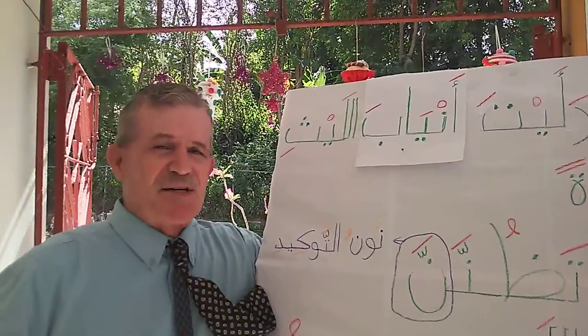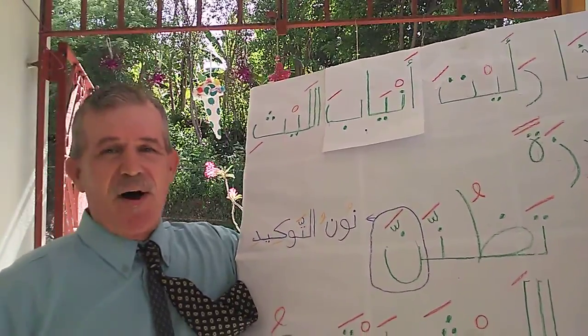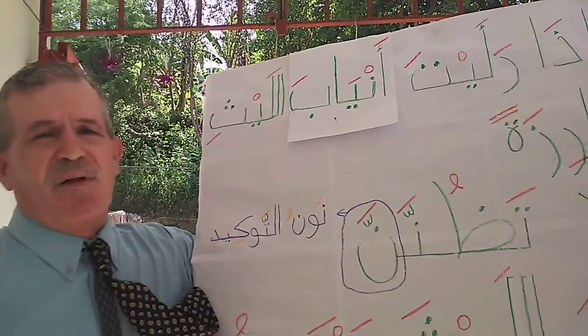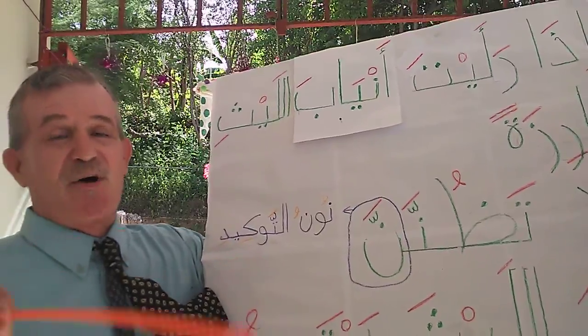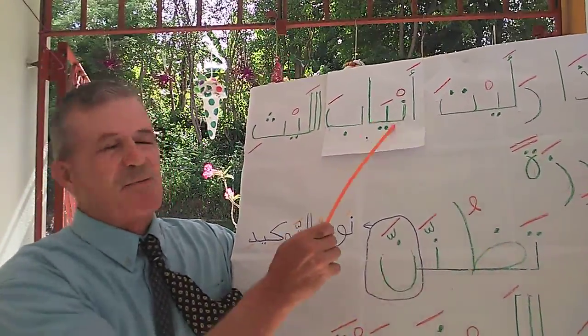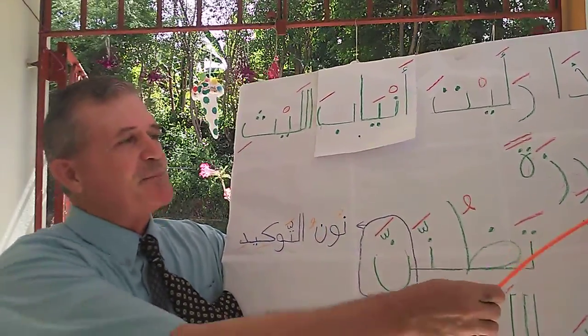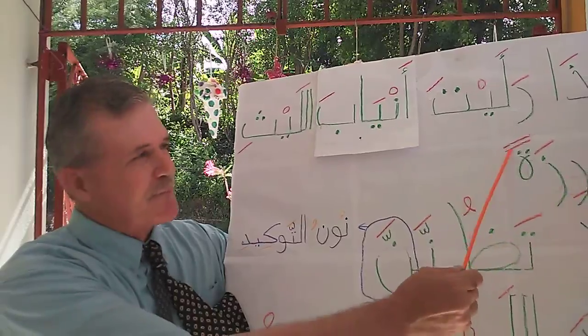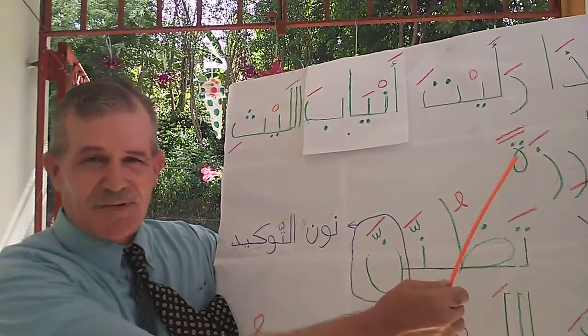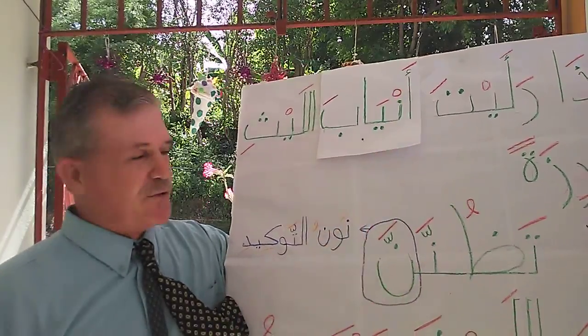This is an active participle that's actually working more like an adjective would work in English. So bariz would be the singular masculine for sticking out or protruding. Because we're talking about the plural of the lion's fangs, it's barizatan, pronounced with the tanween al-fat, and bariza because it's a non-human plural.